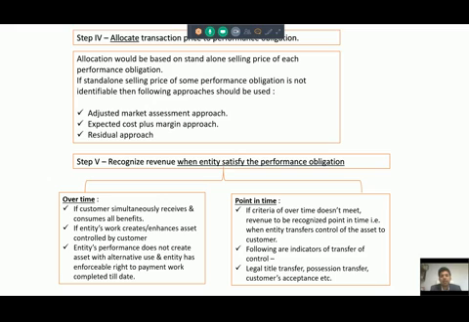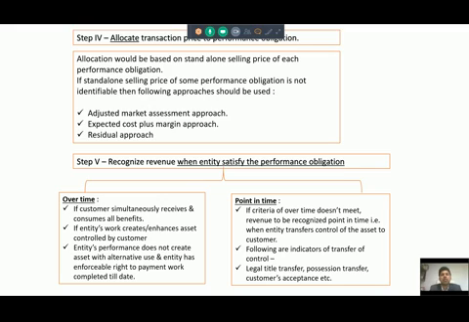But if by these three methods the entity is not satisfying the performance obligation, then there is a point in time approach, where there are some indicators like legal title transfer, possession transfer, and customer's acceptance. These are indicators of transfer of control. Once there is a transfer of control, then at that point in time you will recognize the revenue.